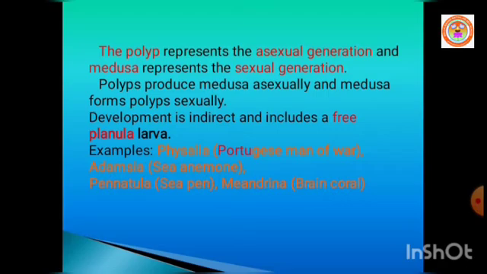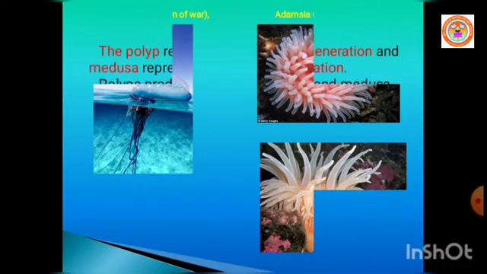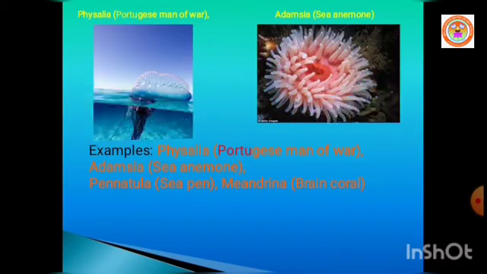Some examples for phylum Cnidaria. The first one, Physalia, the Portuguese man of war. The second one, Adamsia, sea anemone. Physalia is commonly called jellyfish.